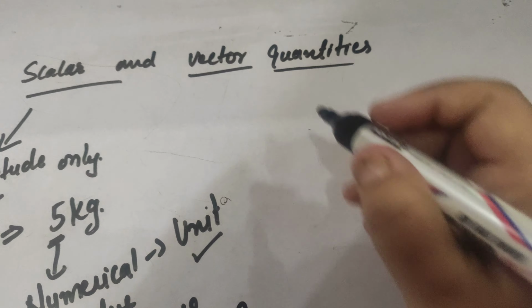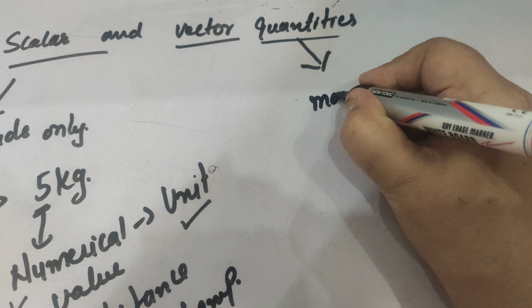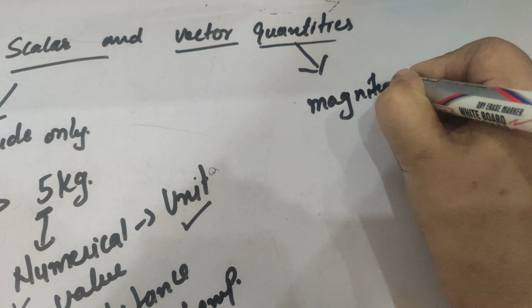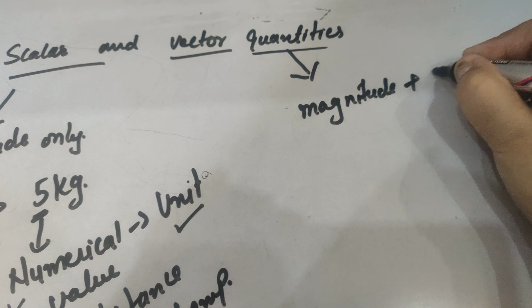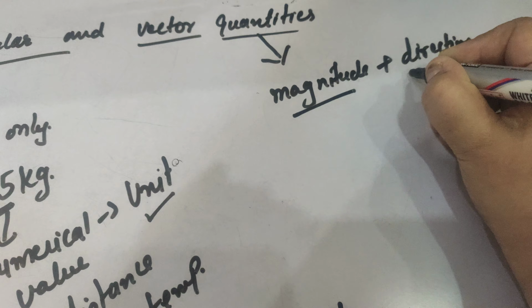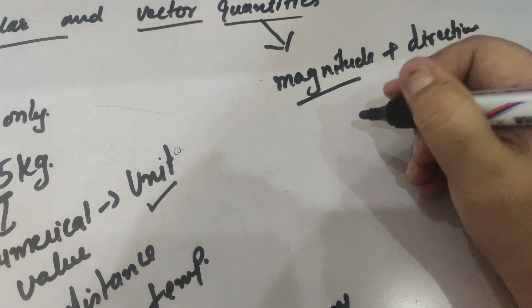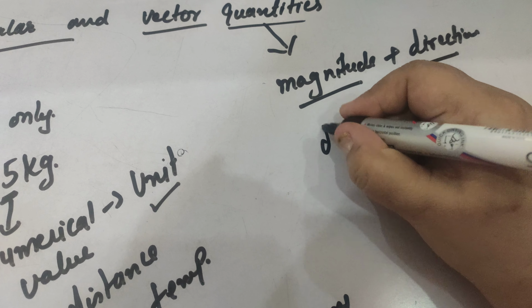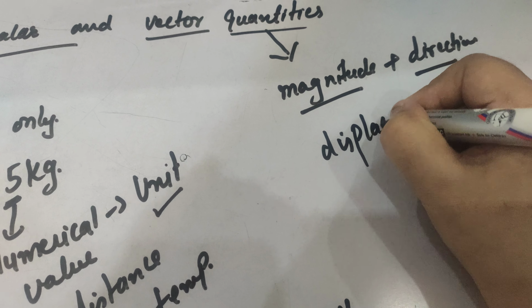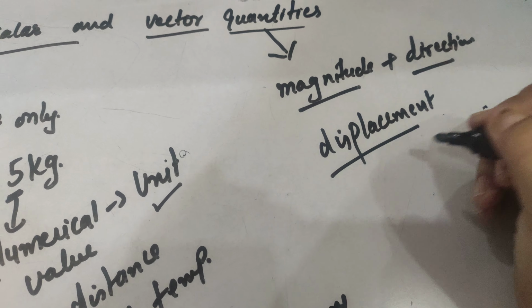Now if we talk about vector quantities, they are those quantities which have magnitude as well as direction, right? Magnitude and direction. For example, we can say displacement and distance. The difference between them we will discuss later on.